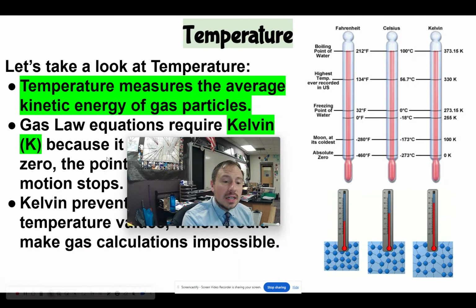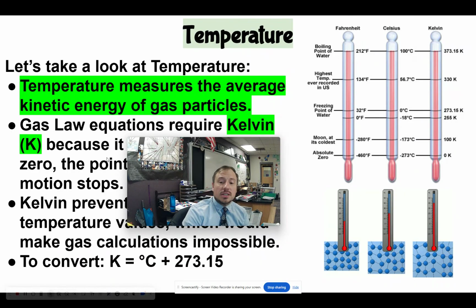Now, Kelvin is very similar to Celsius. In fact, the spacing between those two temperature measurements is the same. So if you go up 1 degree Celsius, it goes up 1 Kelvin. It's not even degrees Kelvin, because it's an absolute value, which means we measure it from an absolute point. The starting point is 0 Kelvin. That's the point when all motion stops.